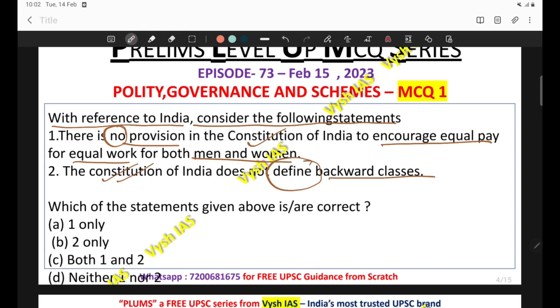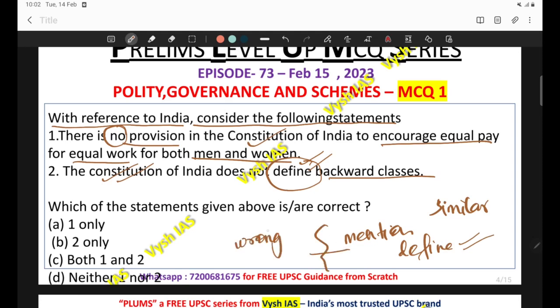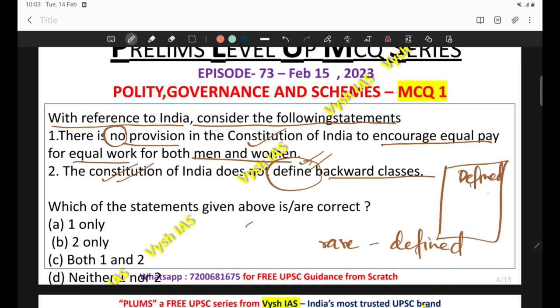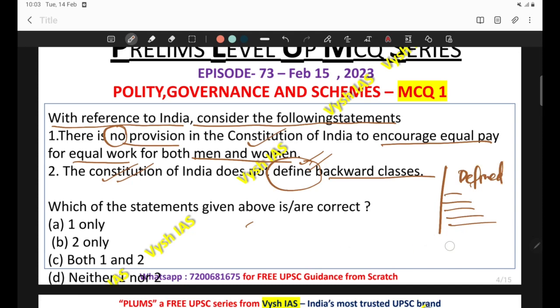Earlier also we have done this model of questions. What I have told, whenever there is a statement like mentioned, defined, the Constitution mentions certain thing or defines certain thing, in those cases you can go for marking the statement as wrong only. Most of the terms would not be mentioned or defined in the Constitution. Even if it's mentioned, rarely only some terms will be defined. So in most cases you can go with wrong. And whatever terms are defined in the Constitution, you have to make a list and revise it again and again. That will be more handy for you.